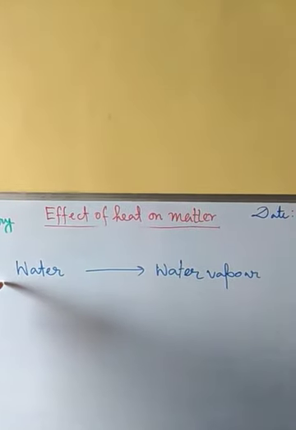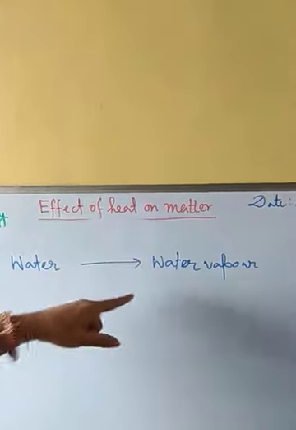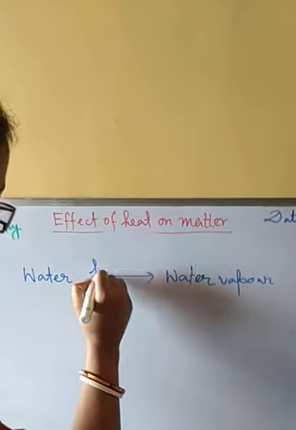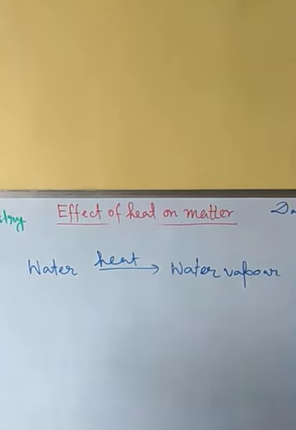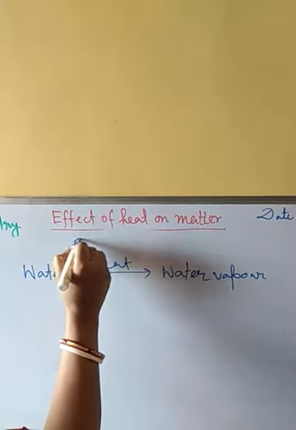Now when we change water to water vapor, here also we have to heat the water, and this process is called boiling.